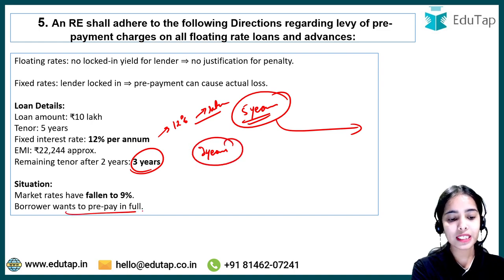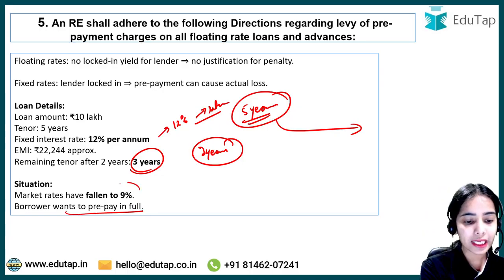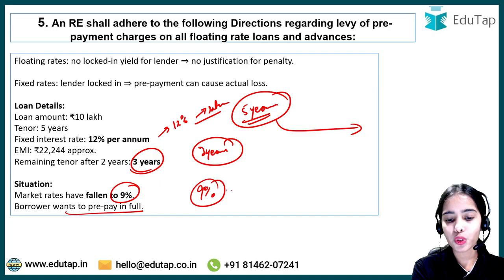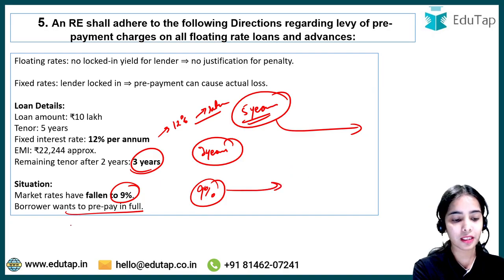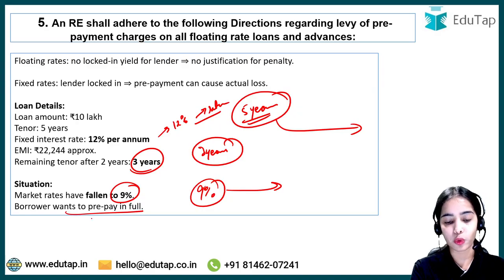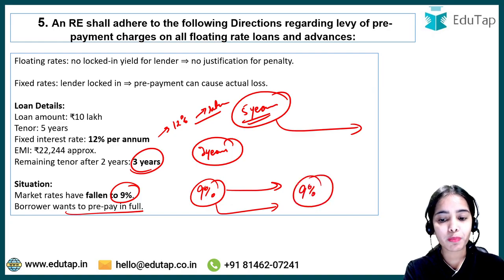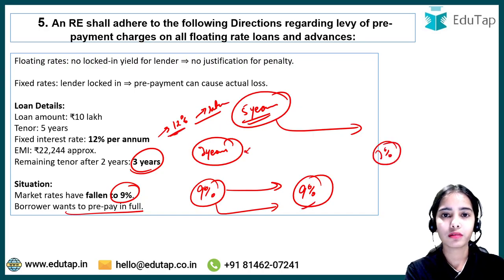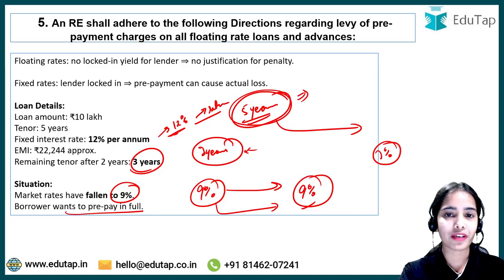And the borrower is saying that he or she wants to prepay the loan. Now currently the market rate is 9%. So if the bank has allowed the prepayment of the loan and the bank is giving a new loan, the bank will be giving the loan at 9% or around 9%. So the bank will be making a loss of 3% every year for the coming 3 years, because the bank was expecting 12% returns for 5 years.